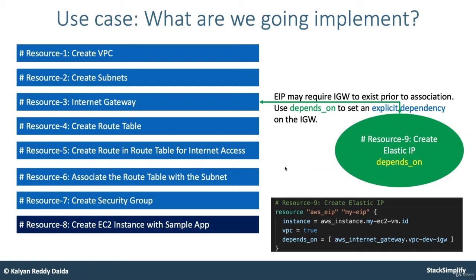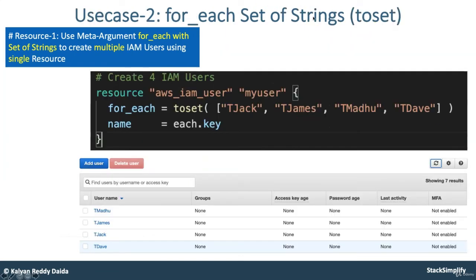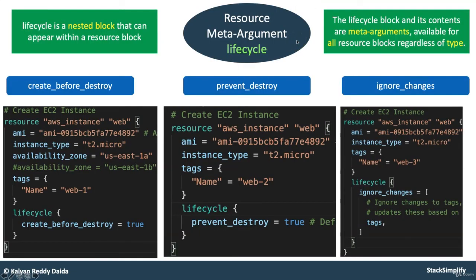So you'll create 9 resources and implement the depends_on meta argument. Then you will move on to implement the for_each meta argument with maps, and then implement for_each with a set of strings.